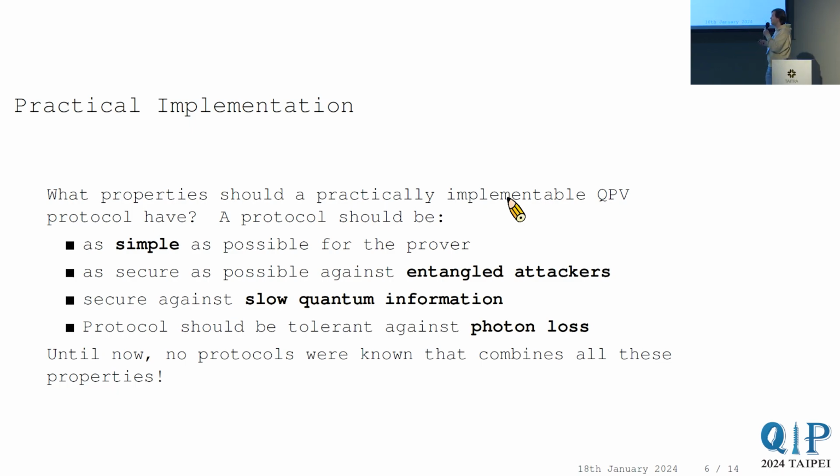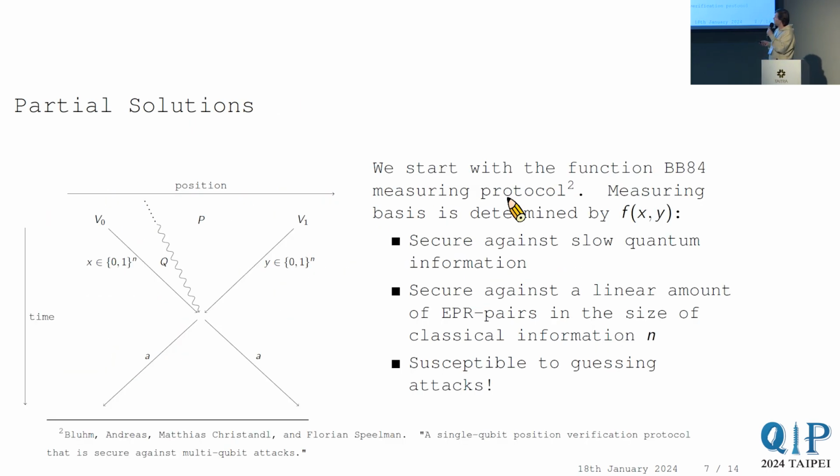So we focused on this because there are protocols known that are very simple. They're relatively secure against entangled attackers, and they were secure against slow quantum information, but they were not secure at all against photon loss. There were also protocols known that were quite secure against entangled attackers, secure against slow quantum information, and secure against photon loss, but the operation the honest prover had to do was not simple at all. It's a very difficult operation. So to highlight the first protocol that had the first three properties that I mentioned, but was not secure against photon loss: this is still a BB84-type protocol.